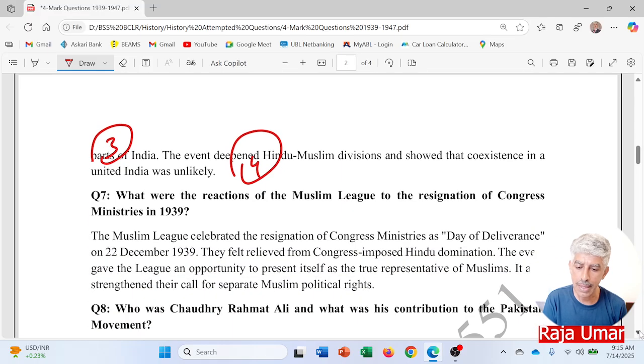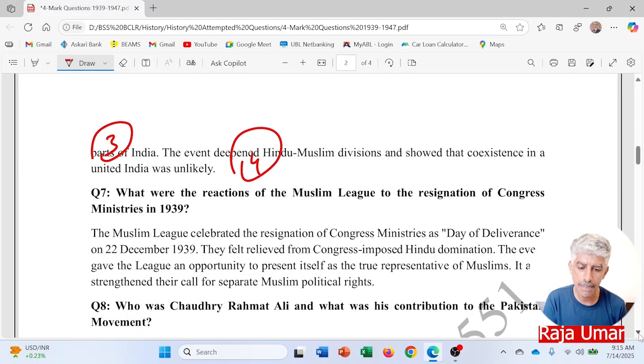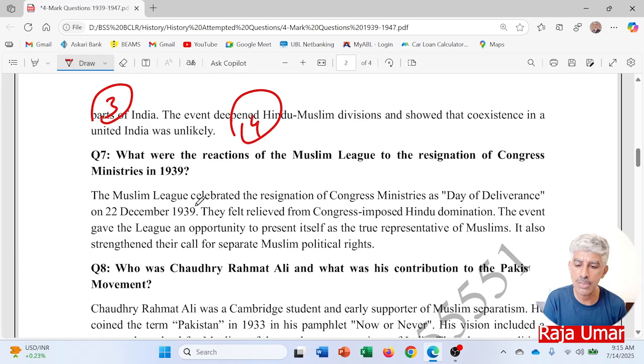What were the reactions of the Muslim League on the resignation of Congress ministries in 1939? Again, going back to 1939, this question should be up over there with the resignation of Congress ministries. The Muslim League celebrated the resignations of Congress ministries as Day of Deliverance on 22nd of December 1939. So one thing that you have mentioned is the Day of Deliverance. Number two, you have given the date and year as well.